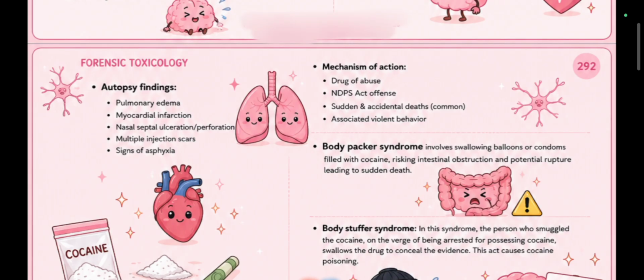So we also learned about autopsy findings: pulmonary edema, MI, nasal septal ulceration, signs of asphyxia. Mechanism of death means how the death occurred, either by drug of abuse, NDPS Act offense, sudden and accidental death, or associated violent behavior. Yes.